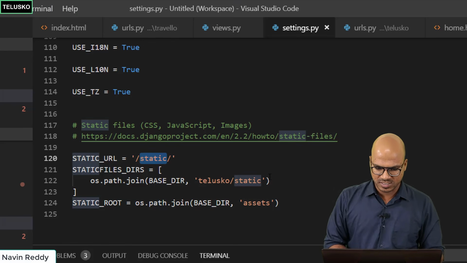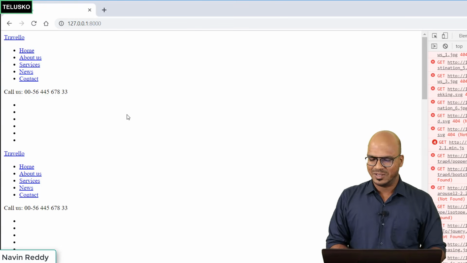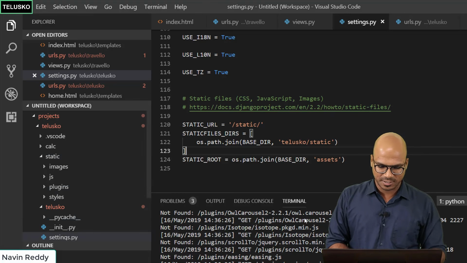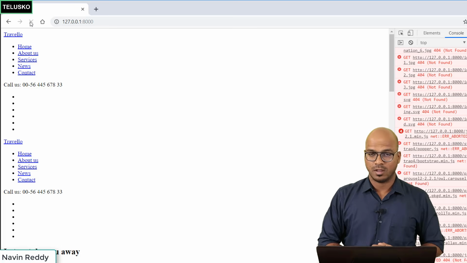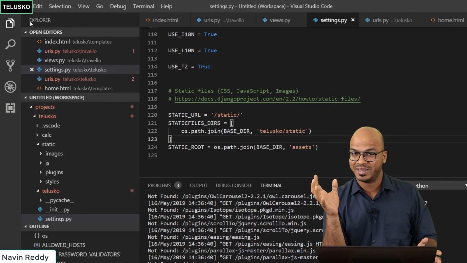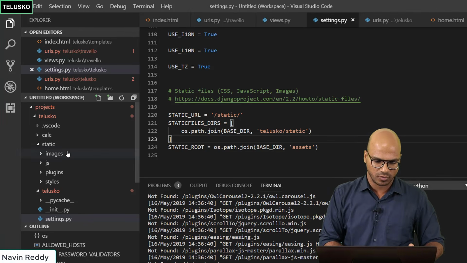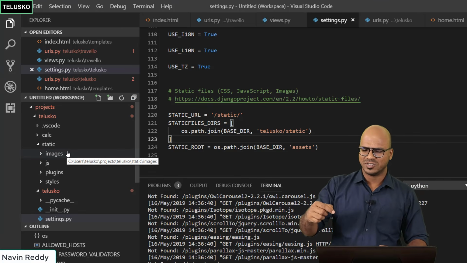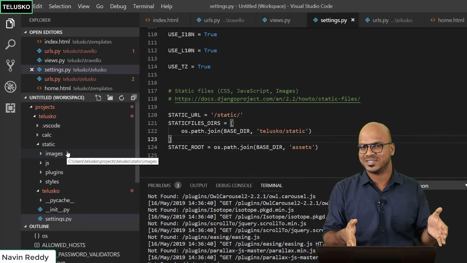Okay, so this thing should work now, but let's go back and verify. Still not working. What went wrong? Okay, so what I will do here is let me just restart the server once. Not working. So what are we missing? First of all, we are saying Django will create a folder named assets, but you can see we don't have any such folder anywhere here. So we have to create that folder first. But I have mentioned that Django will do that. So yes, you have to inform Django, hey, you have to create a folder which is assets.